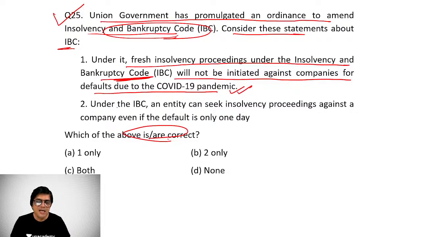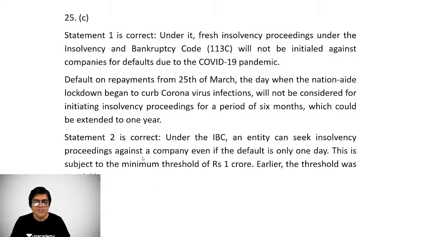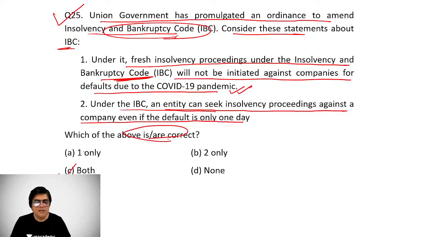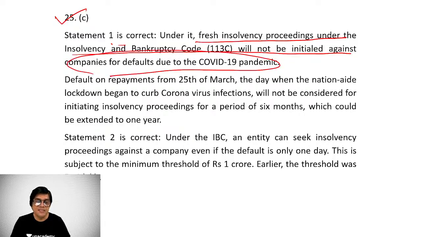It is correct. Under this, an entity can seek insolvency proceedings against a company even if the default is only for 1 day. So as we can make out, both the statements are correct. Statement 1 is correct. Fresh insolvency proceedings under the Insolvency and Bankruptcy Code will not be initiated against companies for defaults due to COVID-19.